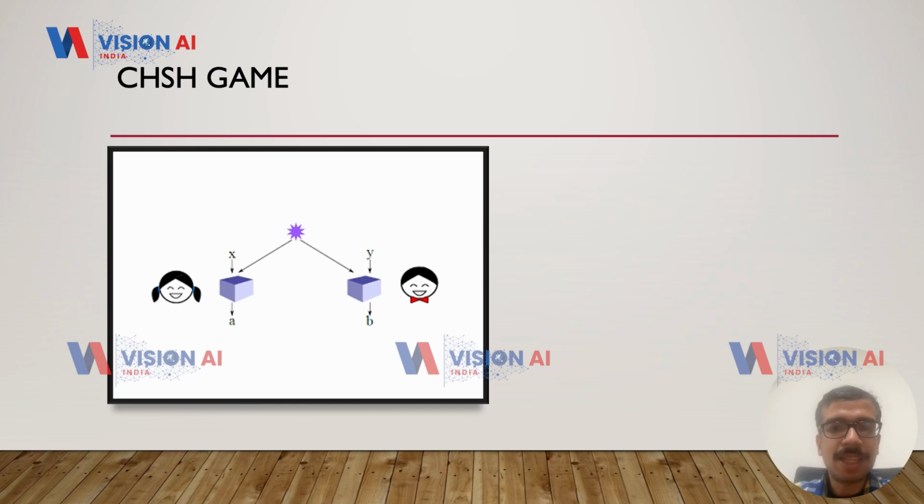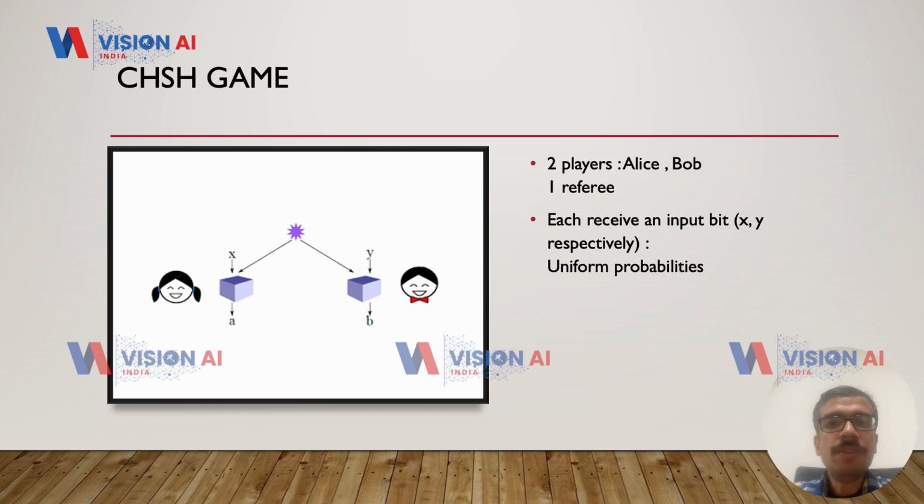So the CHSH game is as follows. There are two players, Alice and Bob, who are separated apart in space, so they cannot communicate with each other. But there is a third party, the referee, who can communicate with each of them. So they can communicate with the third party, but they cannot communicate with each other during the game. Each of the two players receives an input bit from the referee. I'm going to call them X and Y, and these are 0 or 1 with probability half each. So X can be 0 or 1 with probability half, and Y can be 0 or 1 with probability half.